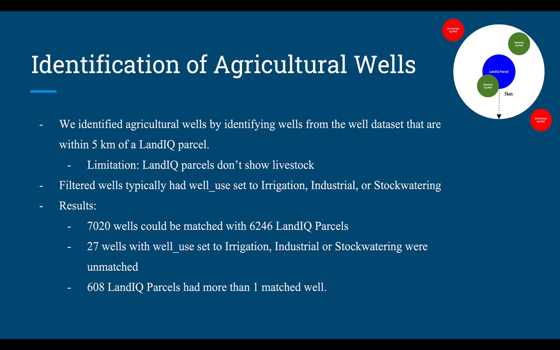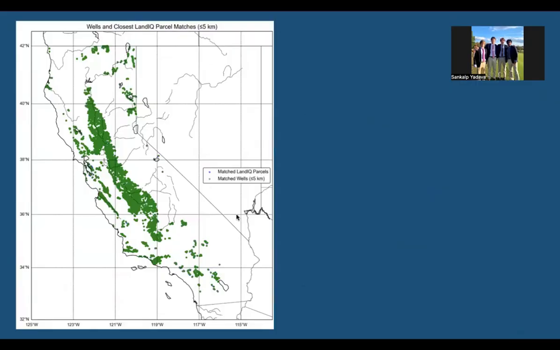The only problem with this data set is that the Land IQ parcels don't show the livestock, which could have even improved the irrigation, industrial, and stock watering filtering, as the stock watering part of the data set isn't as affected. On this first graph, you can see all the matched wells with the Land IQ parcels. If you look closely, there are still some blue, but the matched wells are so close to the Land IQ parcels that we can assume they are directly related to these parcels.